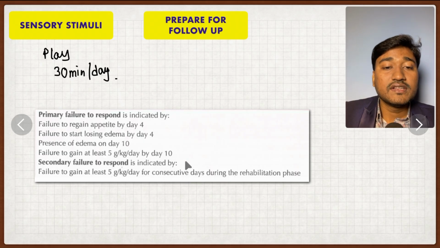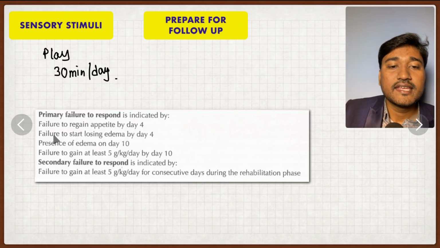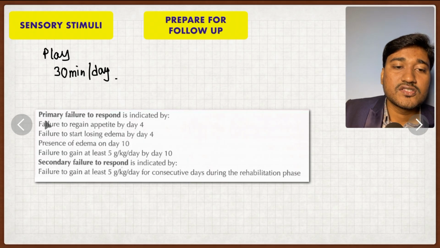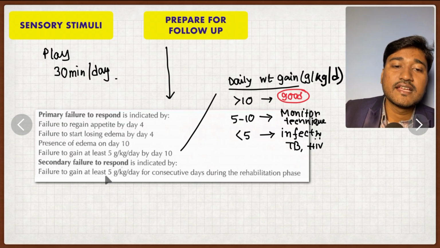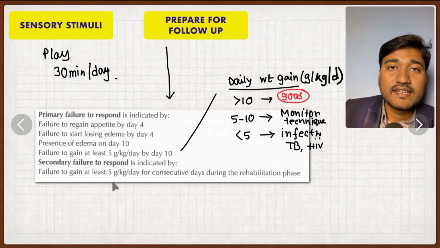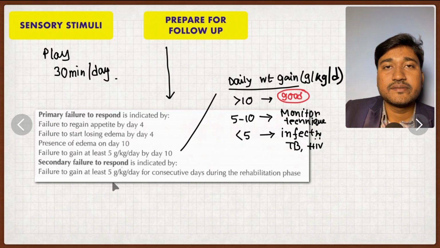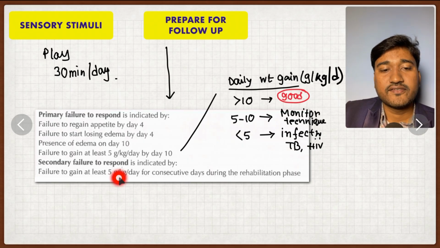If any of these is present, this is called primary failure of treatment. And what is secondary failure? Secondary failure means daily weight gain less than 5 gram per kg per day.